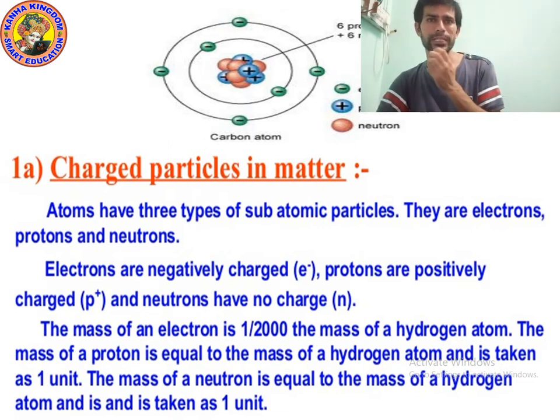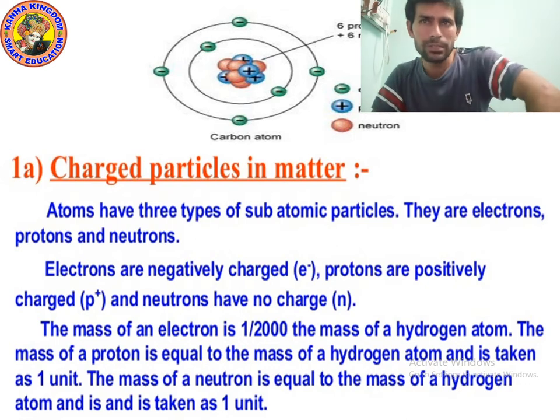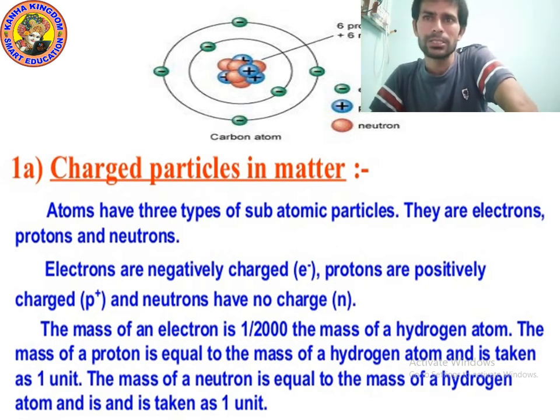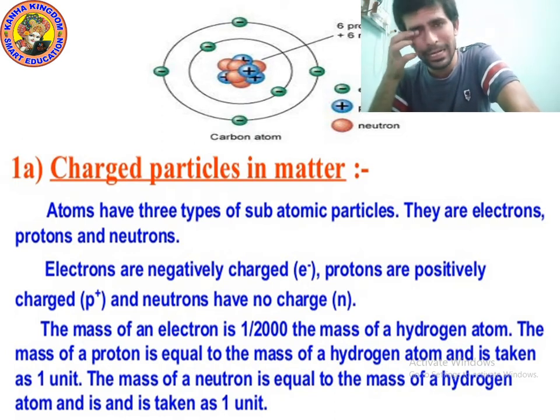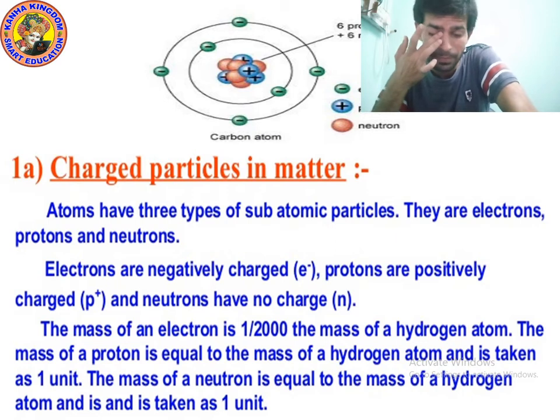The mass of neutron is also equal to the mass of a hydrogen atom, taken as 1 unit. So the mass of neutron and proton is equal, but the mass of electron is different. Please write down. I am giving you 10 seconds.